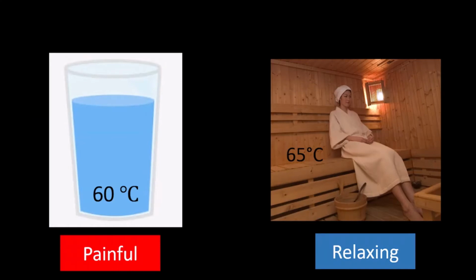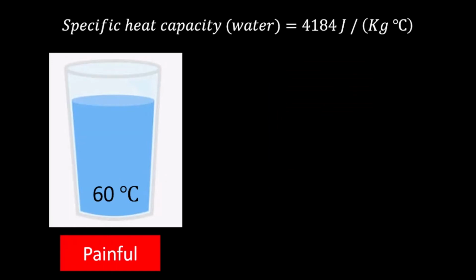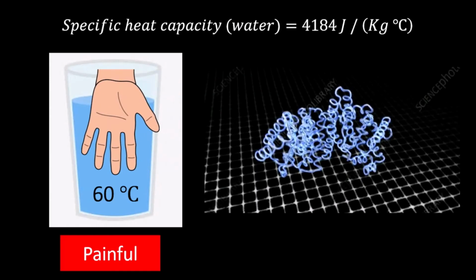So, why does water at 60 degrees Celsius hurt us so much, but a sauna at more than 65 degrees Celsius feel comforting? The specific heat capacity of water is 4184 joules per kilogram per degree Celsius, which is really high compared to other substances. When your skin, which has a temperature of about 33 degrees Celsius, touches water at 60 degrees Celsius, heat energy flows from water to your skin.